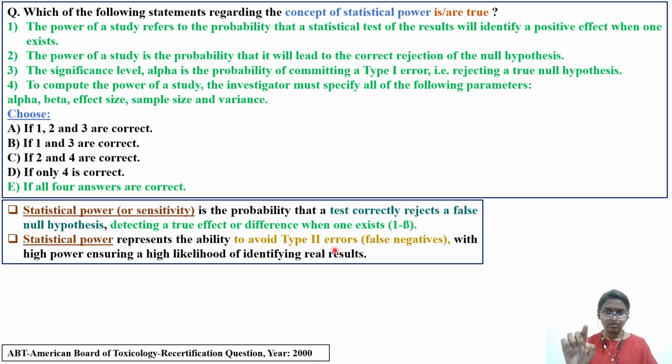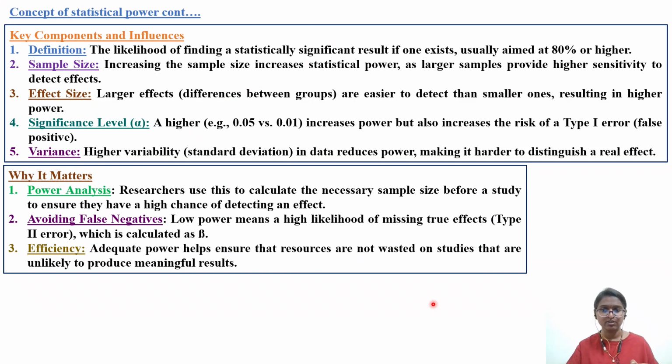So one question on errors also you'll get in the exam: type 1 error and type 2 error. Type 2 errors are false negatives. So this statistical power will avoid such type 2 errors with high power, because if the sample size is more, statistical power is more, with high power ensuring high likelihood of identifying the real results. False results you can avoid by using this particular concept. Okay, so we'll see what are the other important components in continuation with the statistical power.